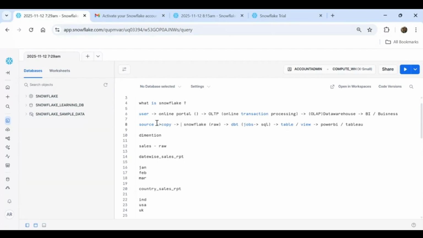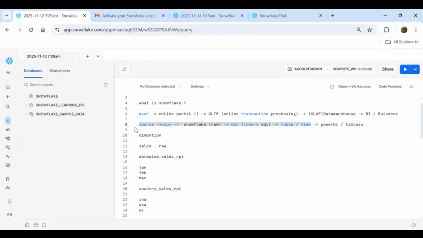I'll show you everything. From the source, how can you load the data to Snowflake? Once you have loaded the data into Snowflake, how can we write the logic in DBT to transform the data into a target table and target view? So this is entirely the data engineering part. You got my point?